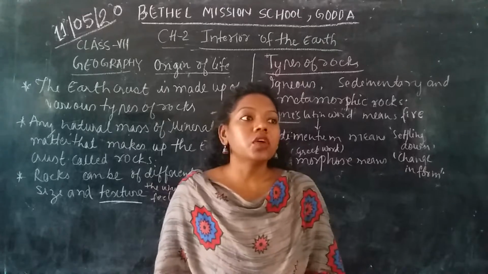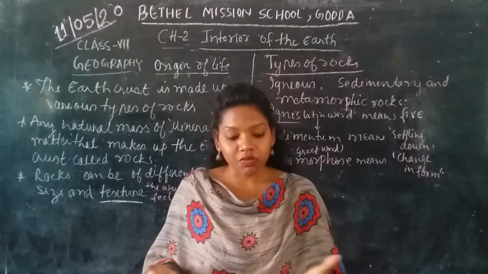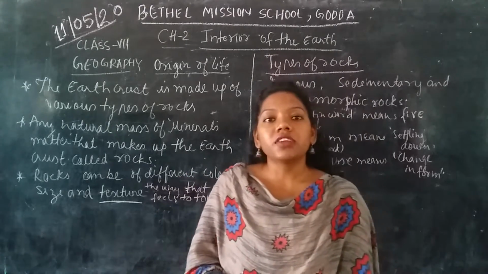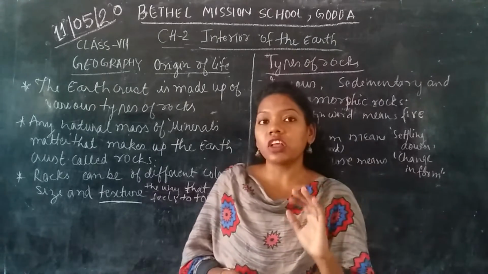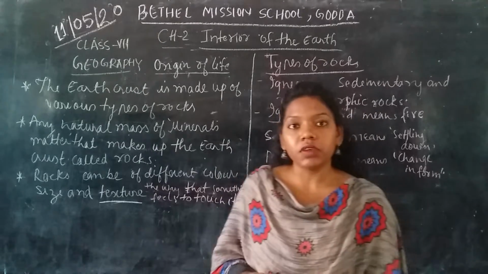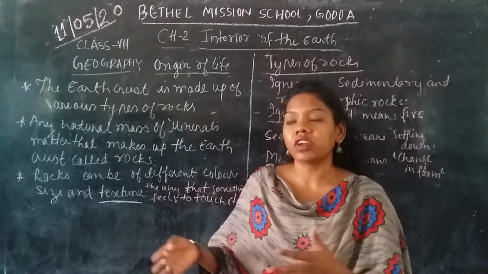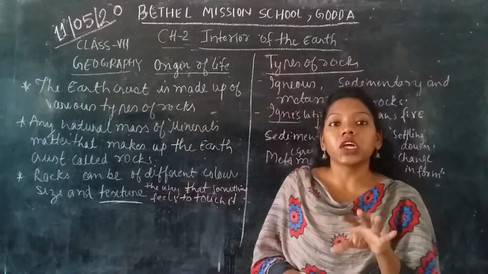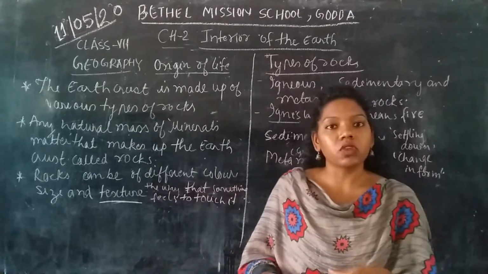As we know, when we observe our environment, we can see different types of rocks and also the soil. Soil is the most important part for plants and any living being. Yes or no? For human beings, it is needed for agriculture and for different things. For plants, it is most necessary for growth, because they take all the nutrients from the soil itself.